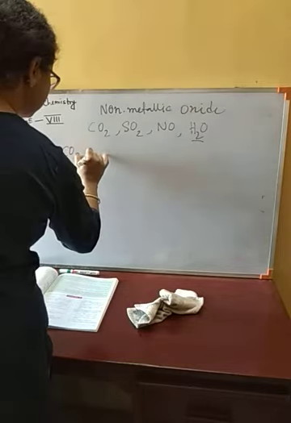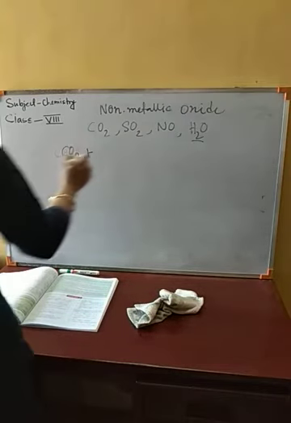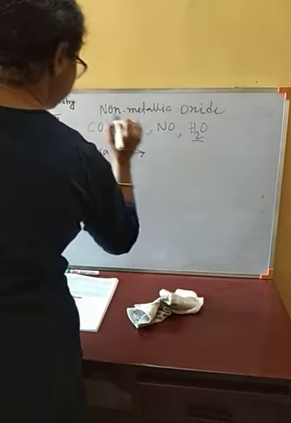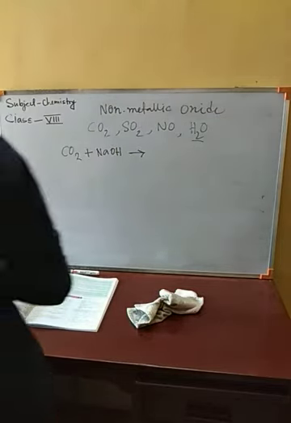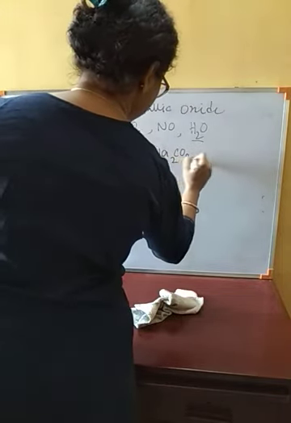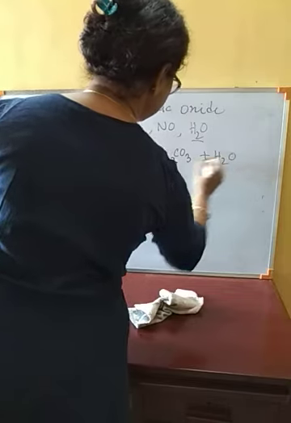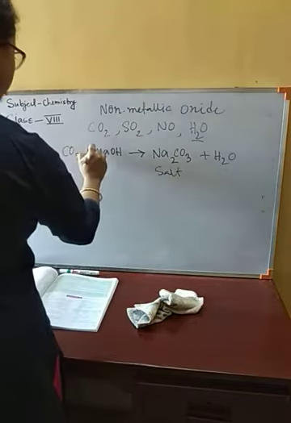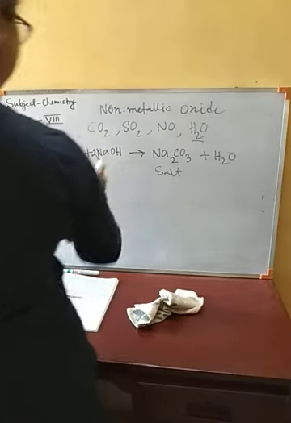When this acidic oxide reacts with a base, suppose sodium hydroxide, NaOH, it will react to produce what? Sodium carbonate, Na2CO3 plus water. Salt and water we will get. This is a salt. So 2 NaOH.